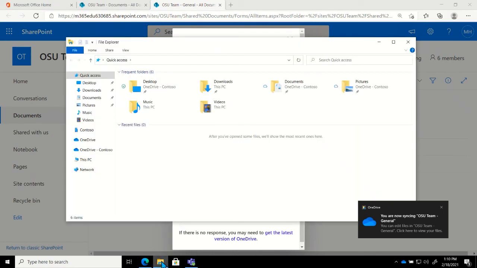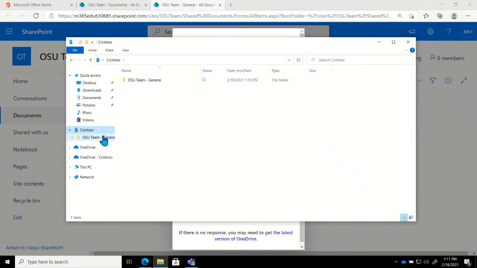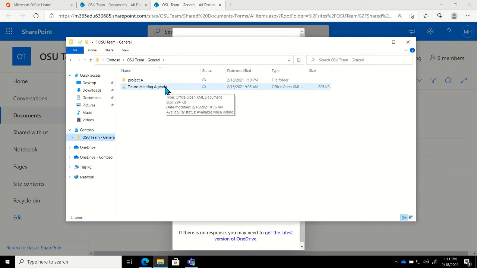So if I go back into File Explorer, I can see my OneDrive on the left-hand side. Right above that, I see that little skyscraper icon that says Contoso. That is where I'm going to find the files that I just chose to have syncing with my computer. So if I were to open something like this up, and if for some reason when trying to open this up, I got an error saying the file path doesn't exist or anything else, what I would recommend doing is making sure that something hasn't been entirely renamed or moved to a similar channel.